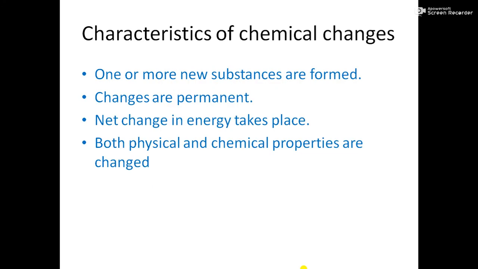That's why these all are chemical changes. Now let us know about the characteristics of chemical changes. First, one or more new substances can be formed. Second, changes are permanent. Permanent means it is not temporary. We cannot change it back.